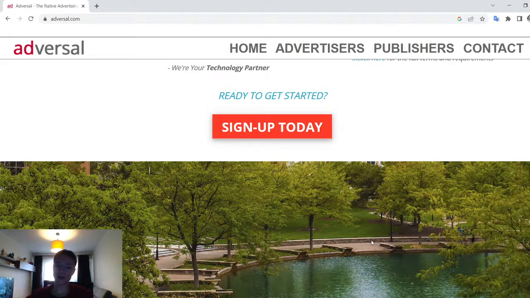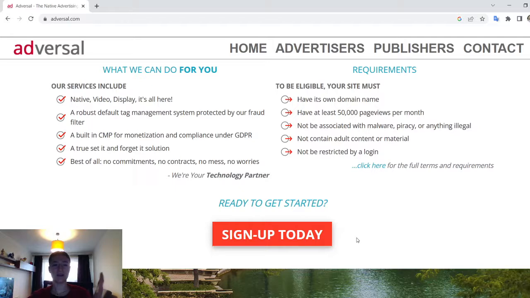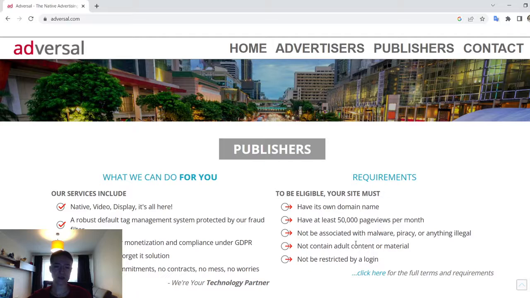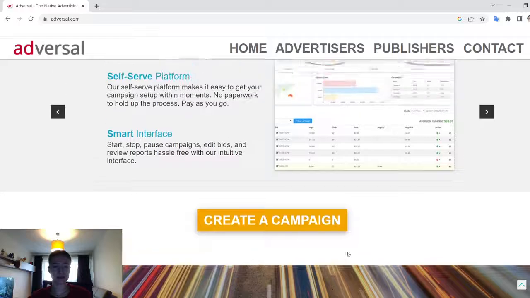Speaking of the withdrawal, this network issues payments in the following methods. PayPal and BankWire for international publishers: minimum withdrawal by PayPal is $20 and by BankWire is $250.